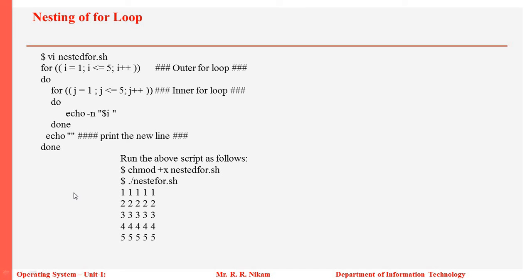Then this is the nested for loop. This is the outer for loop. The condition is i equal to 1, i less than 5, i plus plus, do j equal to 1, j less than or equal to 5, j plus plus, the inner for loop.